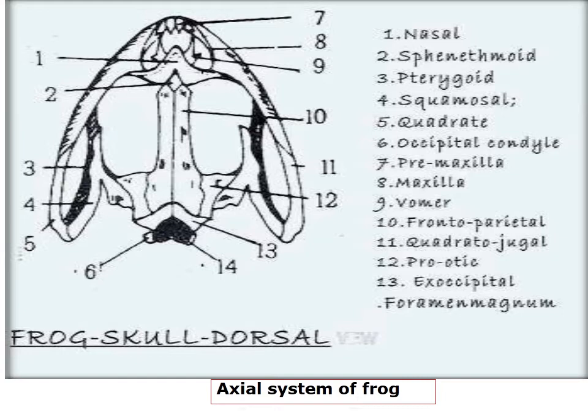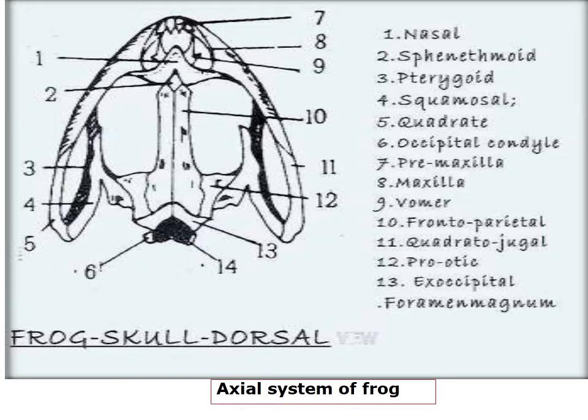Both the premaxilla and maxilla bear teeth. Behind the maxilla you have the quadratojugal, which is a small delicate bone.